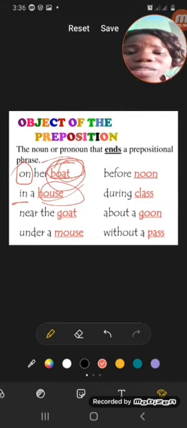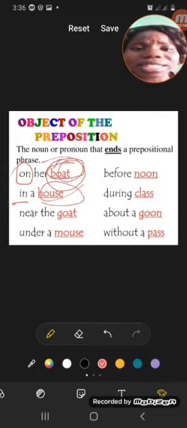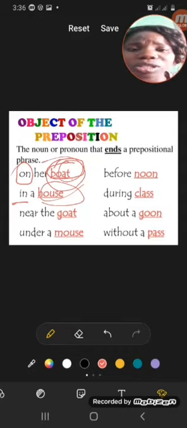And the expressions that you are seeing here are called prepositional phrases. I told you when talking about a phrase, a phrase is a group of words without a verb. So a prepositional phrase is a group of words that has a preposition at the beginning. These are examples of prepositional phrases.